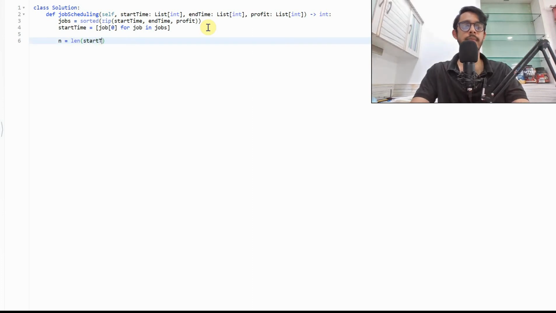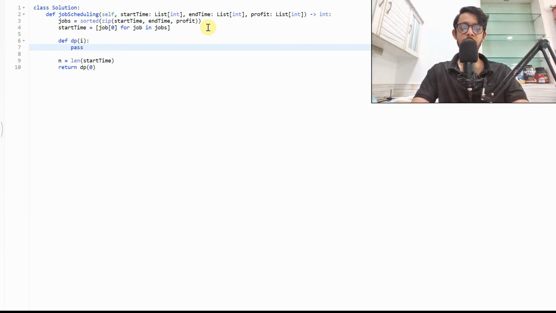We'll also extract out n, which is going to be the length of start times. And then we'll return the dp of 0. This dp is going to be a function here. Okay, what does this mean? This means that we're starting from job 0 and we'll start our considerations from job 0. That is the best possible case.